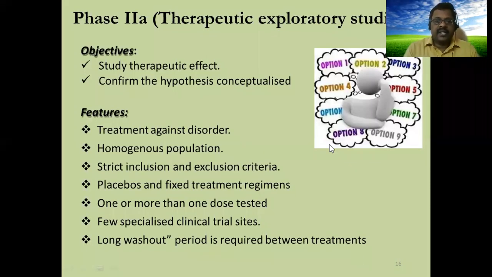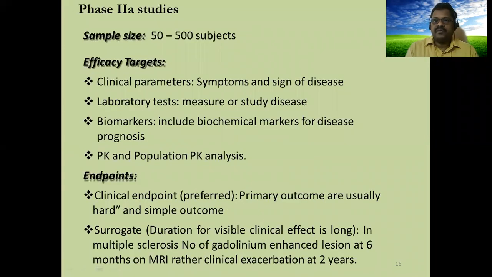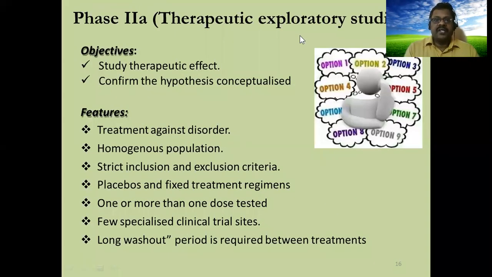So as we discussed in the earlier slide, phase 2A, therapeutic exploratory study. It is known as therapeutic exploratory study. Here, the study confirms the therapeutic effect of the drug and confirms the hypothesis conceptualized. That means on the animals we have proved that it is showing this effect. First time we are going to prove that in human subjects also it is having this effect.